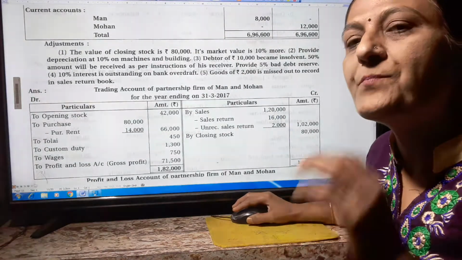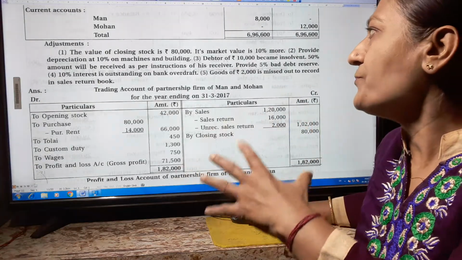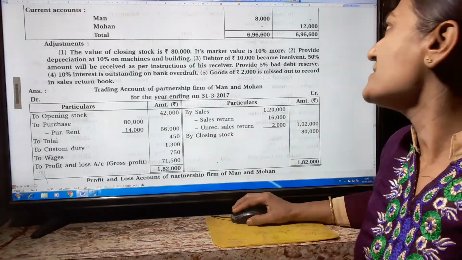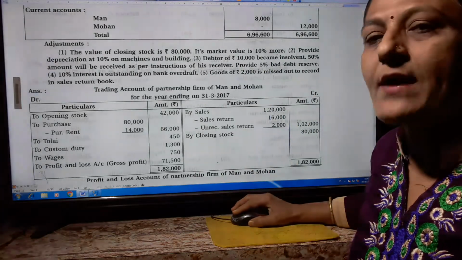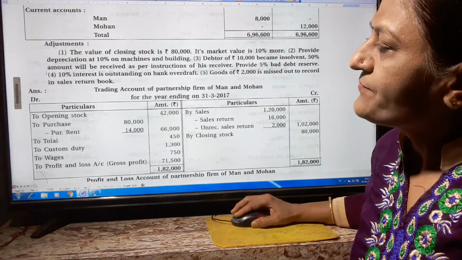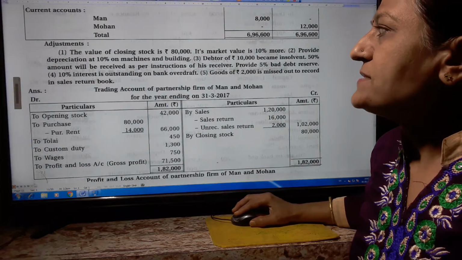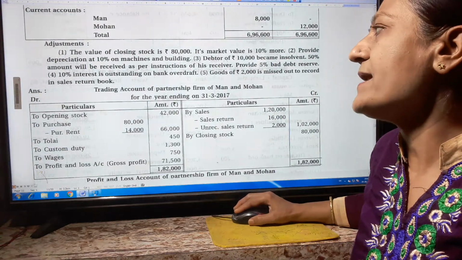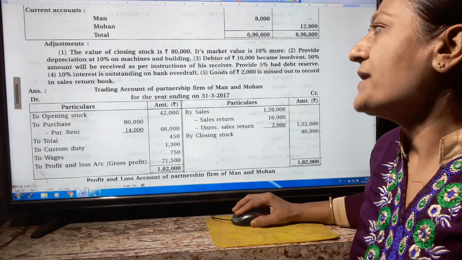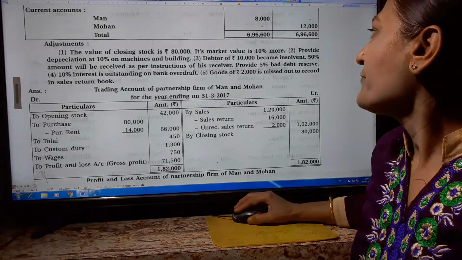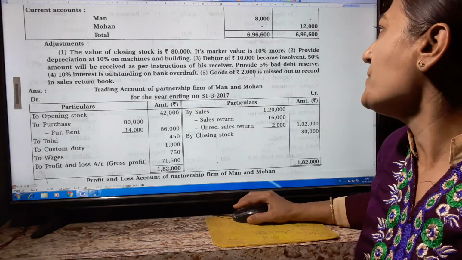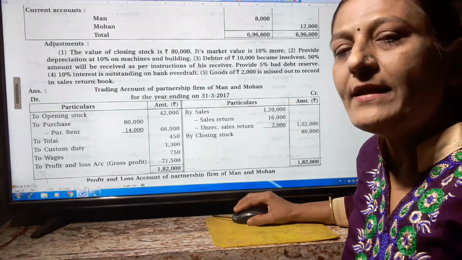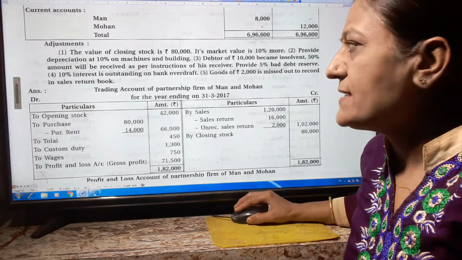From 10,000 only 50% is receivable, and so the other 50% we calculate as bad debt. And afterward, 5% bad debt reserve is given, which we have to keep on the debtors. Fourth adjustment: 10% interest is outstanding on bank overdraft. Bank overdraft is there, and on the bank overdraft 10% interest is outstanding. Fifth adjustment: goods of rupees 2,000 were missed out in recording in the sales return book. One entry is not recorded in the sales return book.